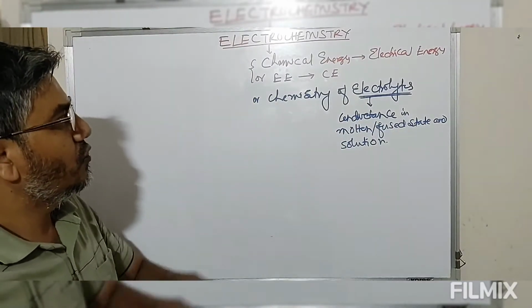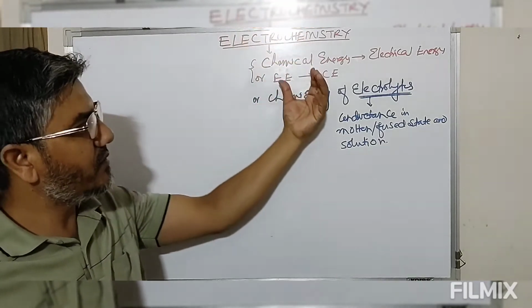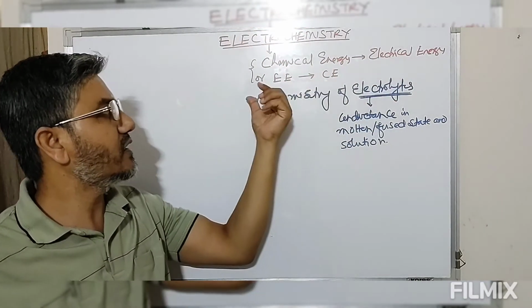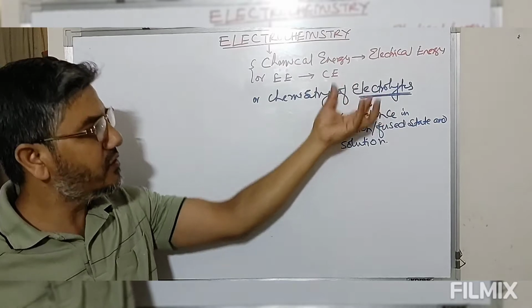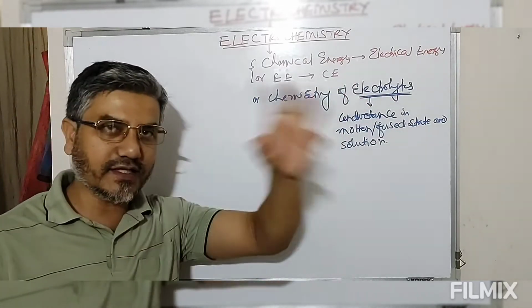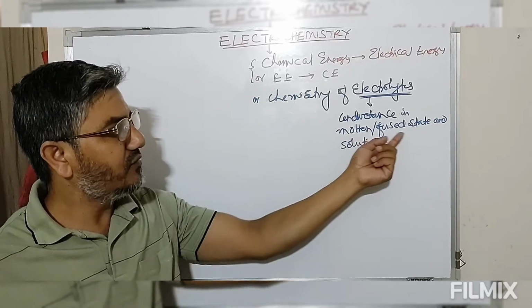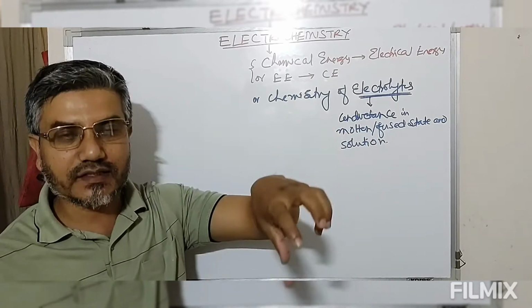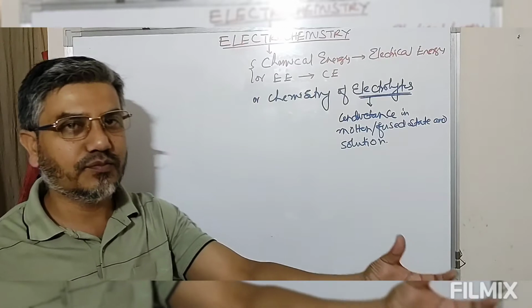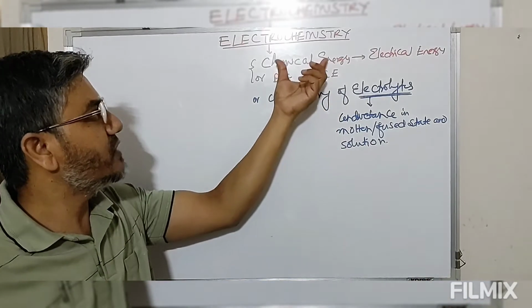So in this conversion of chemical energy into electrical energy or electrical energy into chemical energy, we have to use some electrolytes. These electrolytes show conducting property, in which the molten or fused state or solution is conducting in nature, and that part is used in electrochemistry.